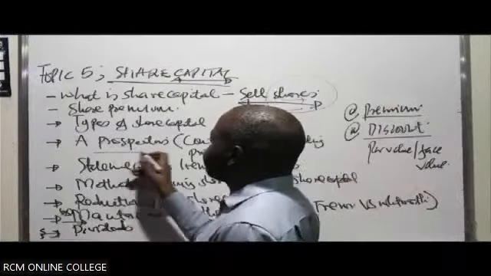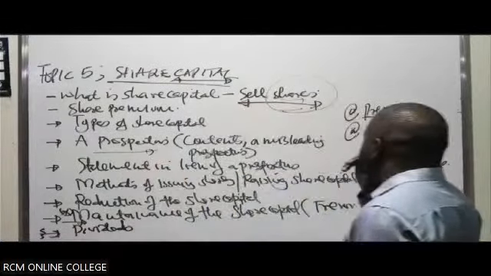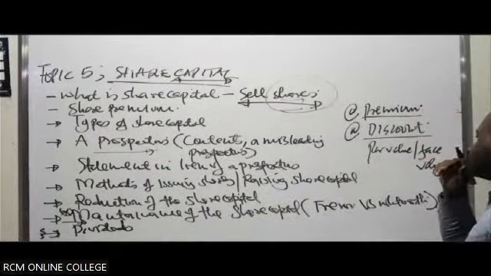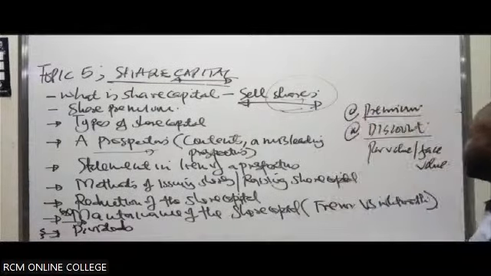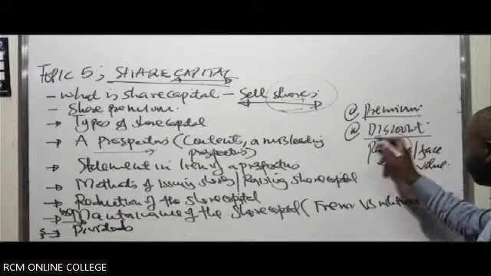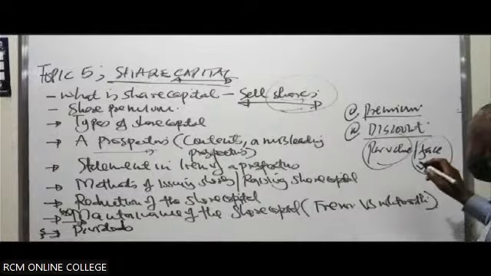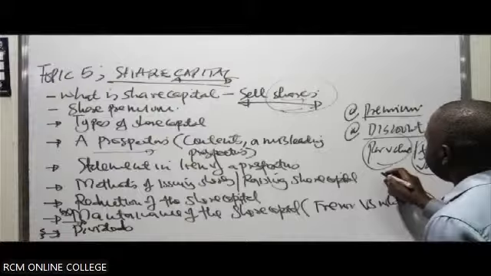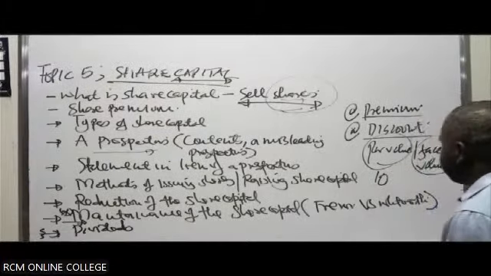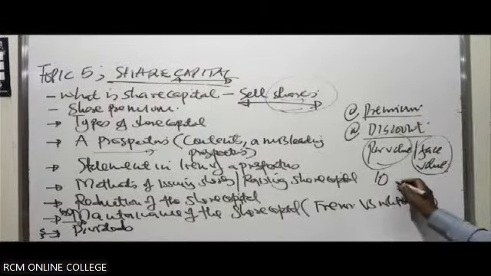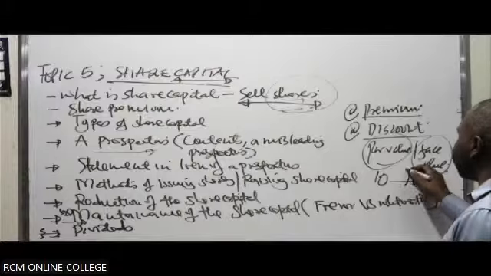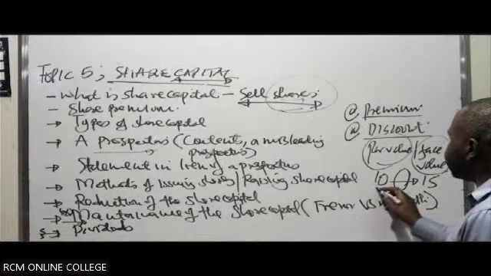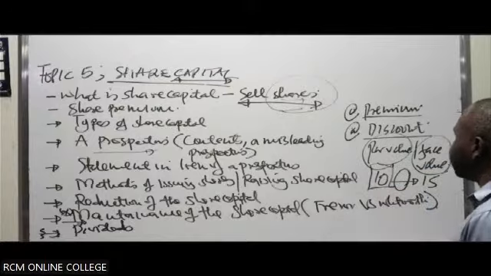But sometimes the company could sell these shares at an amount over and above the par value, which has been stated as the value per share. Maybe the value per share is supposed to be 10 shillings, but they end up selling at 15 shillings. They would have raised 5 shillings extra, which is far beyond the par value.